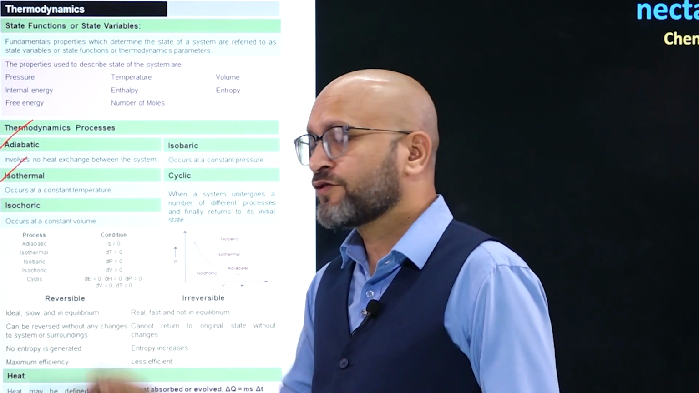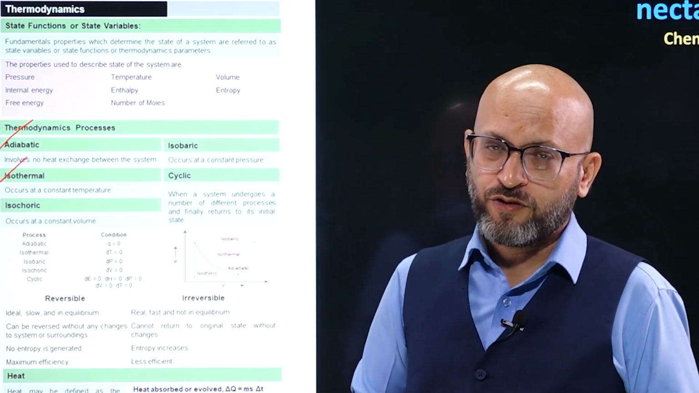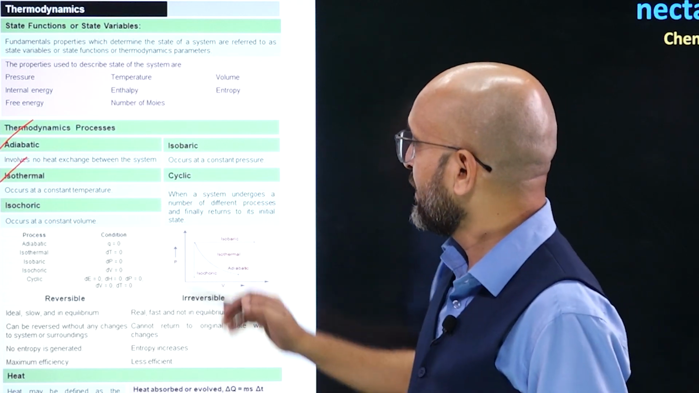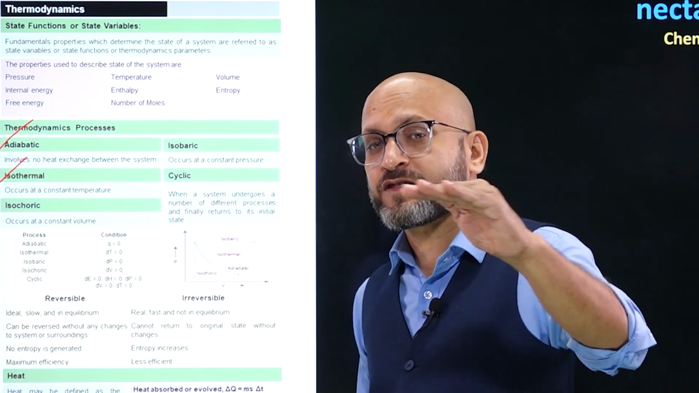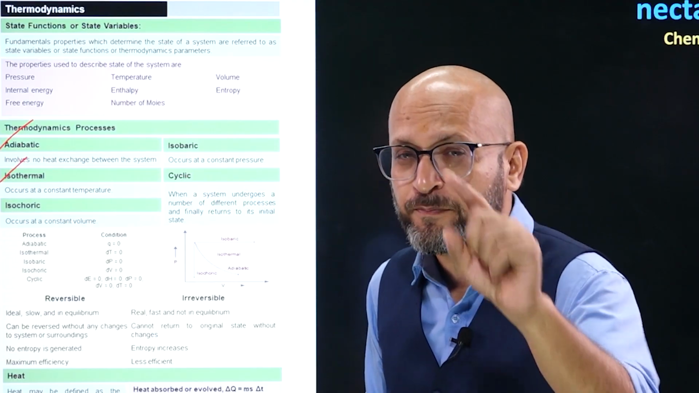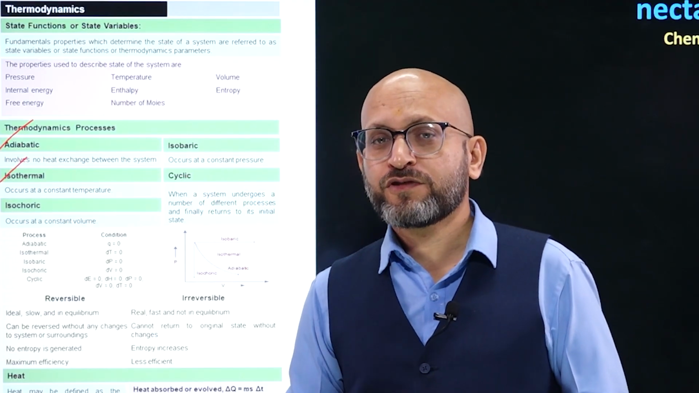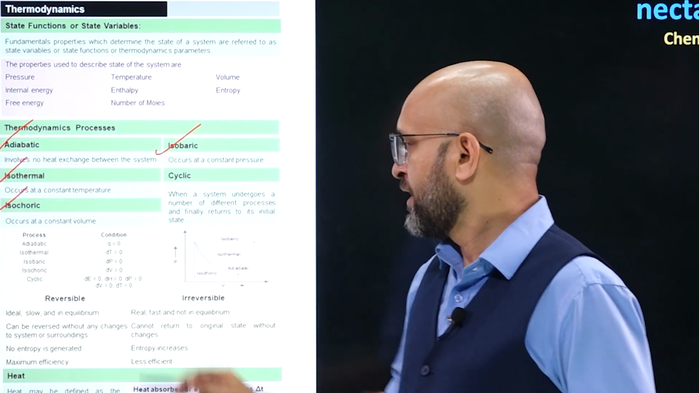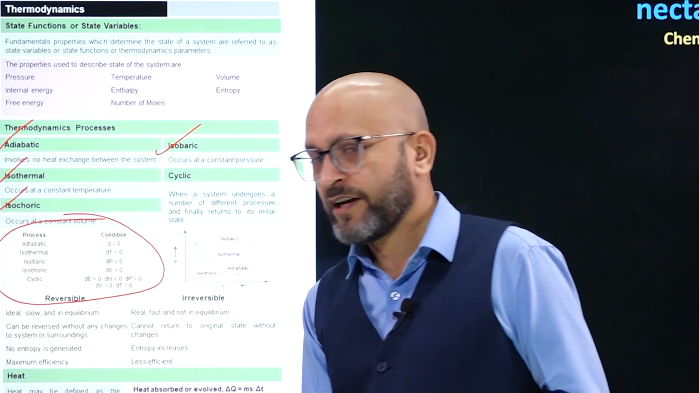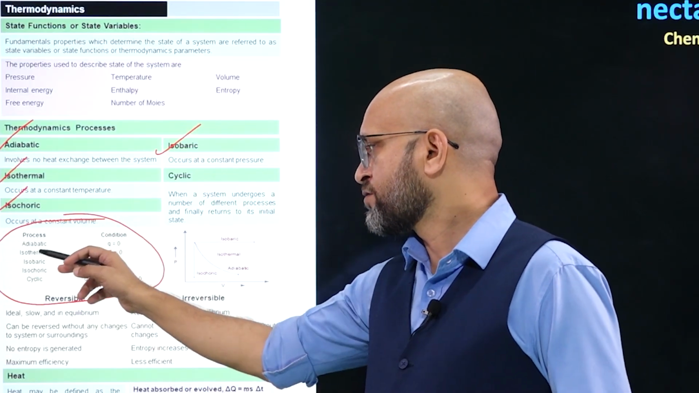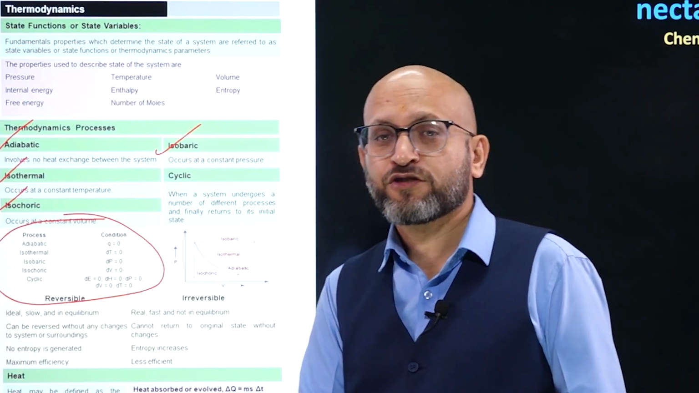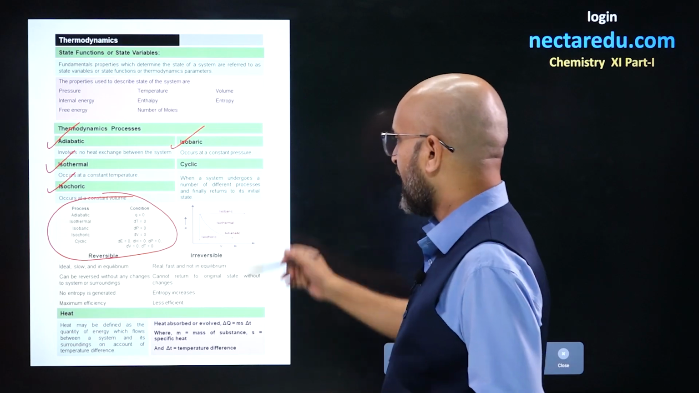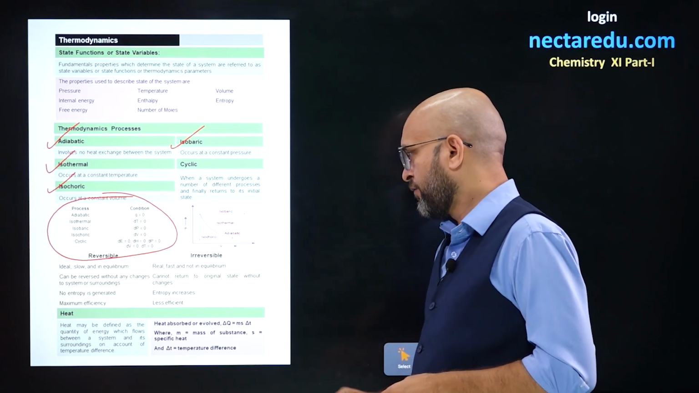Next is isochoric. Volume remains the same throughout the process, that means change in volume equals 0 for an isochoric process. And isobaric means pressure is constant, that means there is no change in pressure. So, delta P equals 0 for an isobaric process. So isochoric done, isobaric done, we have everything written over here. Adiabatic Q equals 0, isothermal delta T equals 0, isobaric delta P equals 0, isochoric delta V equals 0. We have a graph out here.